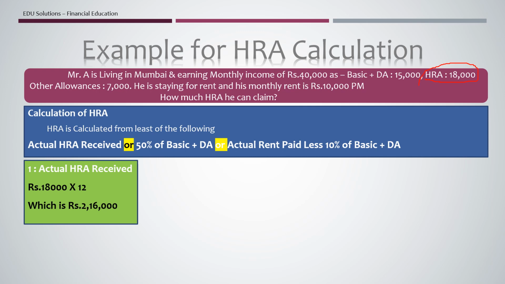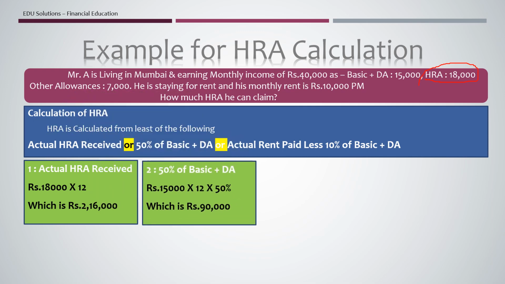So let's see the first case. Actual HRA received is rupees 18,000 that he earns monthly as HRA, and into 12 months, which is 2,16,000. So this is the first case. Let's see the second case. 50% of basic plus DA. His basic plus DA is 15,000 per month. So in a year he is earning 15,000 into 12, which is 1,80,000, and 50% of 1,80,000 is rupees 90,000. Let's see the third case also.